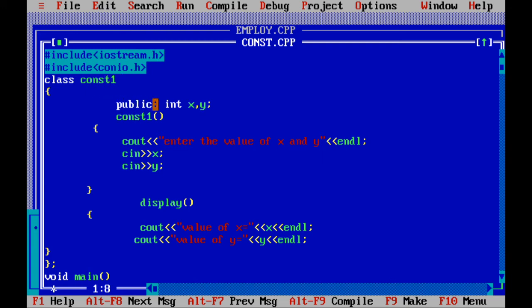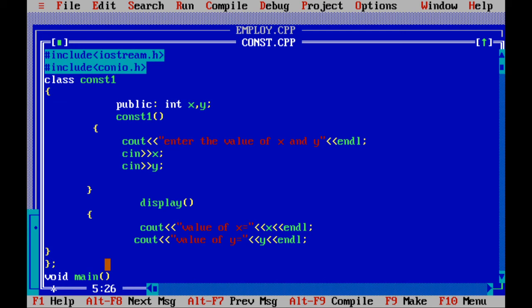It is declared in public, and here two variables are given, int x, y, and here the constructor is declared as const1. There is no parameter inside the constructor. So I am taking the values of x and y, with cin x and cin y. I am taking a method for printing these values, a method display, and here the class is closed.